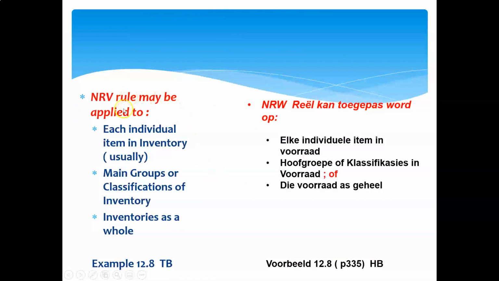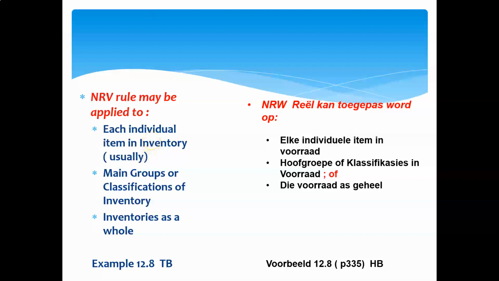Now, according to IAS 2, we have some choices. It says you may apply the NRV rule to each individual item in inventory. Now, guys, that is very much possible if I am, for instance, a motor dealer. I've got 10 cars on my floor, 15 cars on my floor.